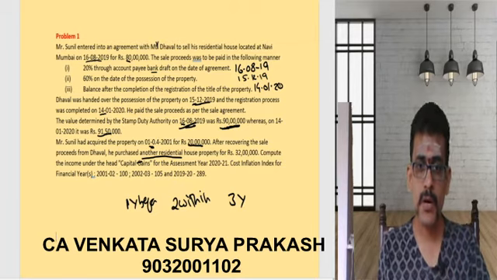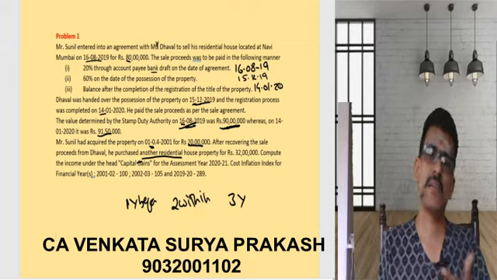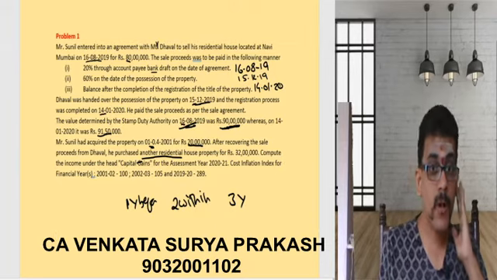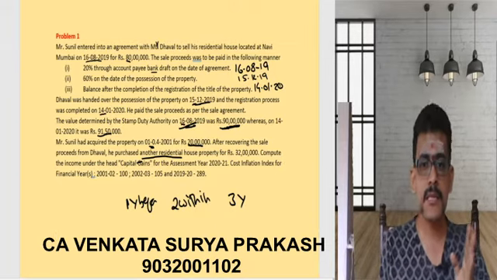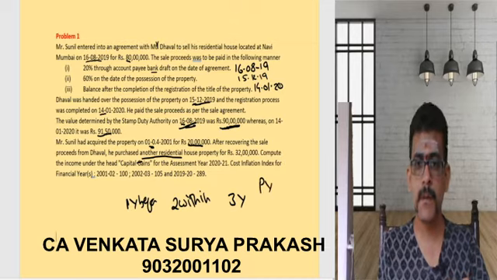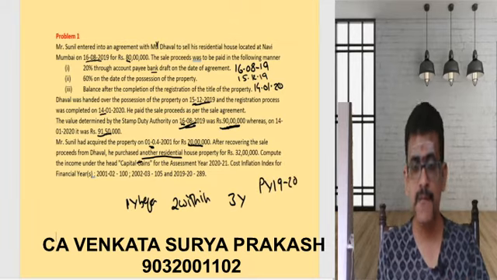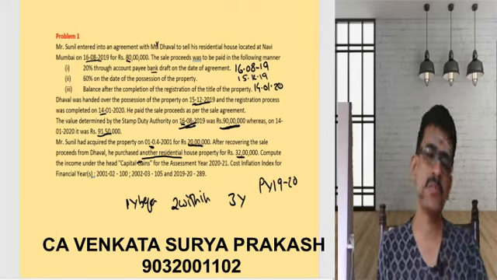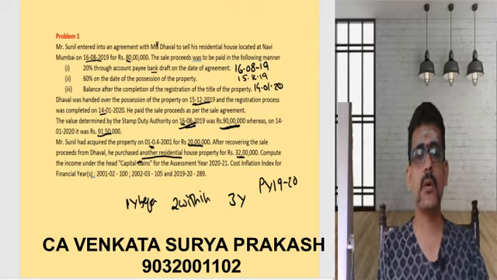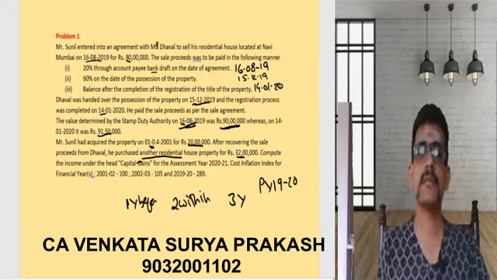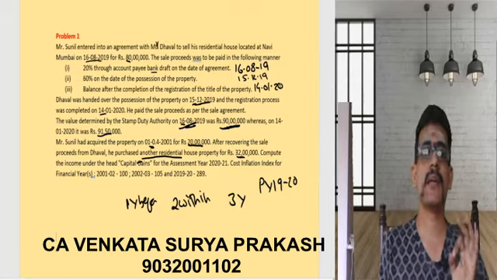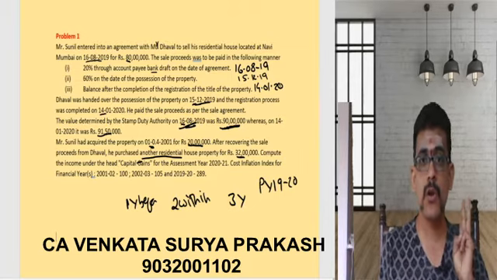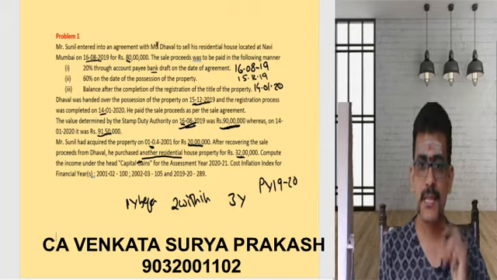Okay, now here what he is doing? Purchased another residential house property for 32 lakhs. As the date is not given, I am assuming that in the same previous year 2019-20 itself, another house was purchased. So what is the cost of the house? 32 lakhs. So 32 lakhs or capital gains, whichever is least, can be taken as deduction, provided the house is not sold for a period of 3 years.